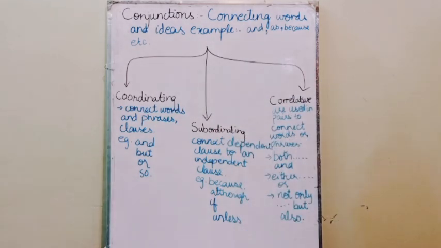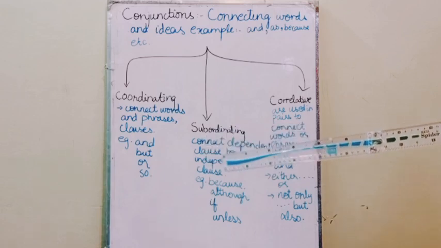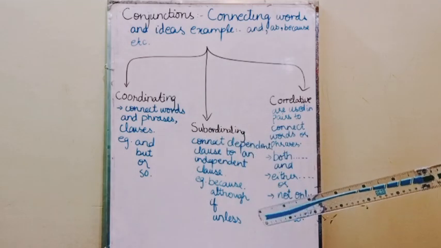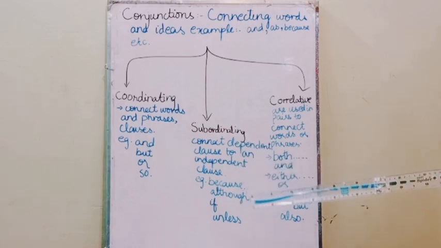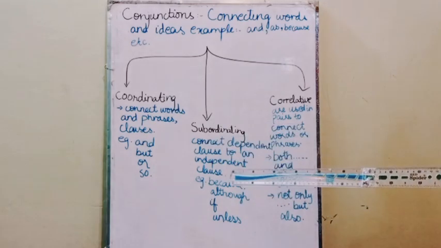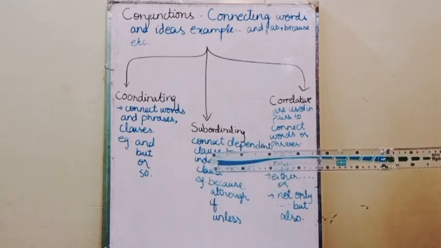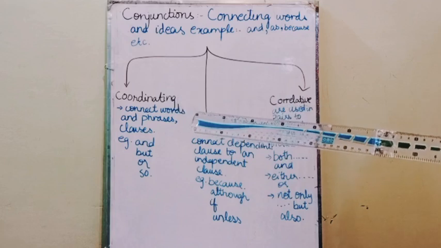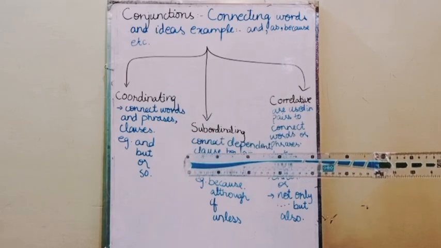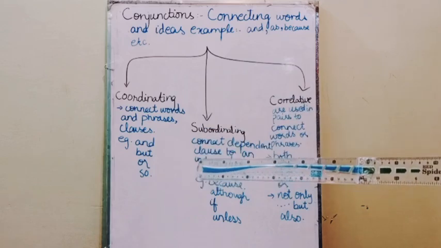Now what's a dependent clause and what's an independent clause? An independent clause is the one that can go without the help of the dependent clause, or without the help of any other clause. But a dependent clause is the one that needs an independent clause. For example, I like coffee is an independent clause. But if I say, I went to the park because, that's a dependent clause. Now I have to add something after because to complete the sentence. A dependent clause in itself is never complete.